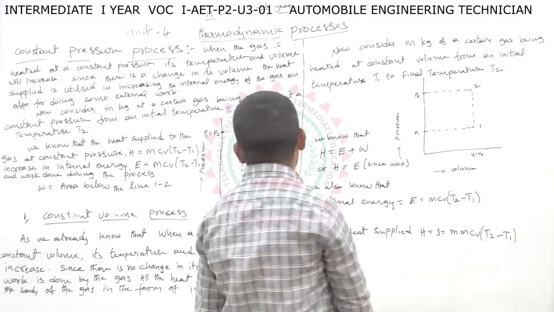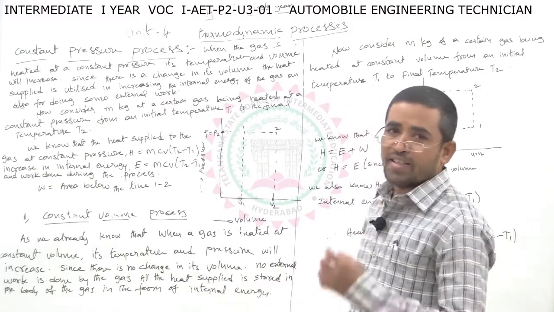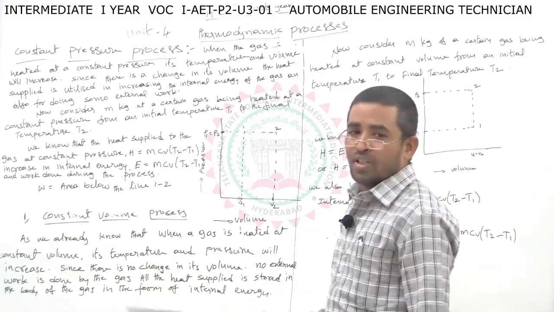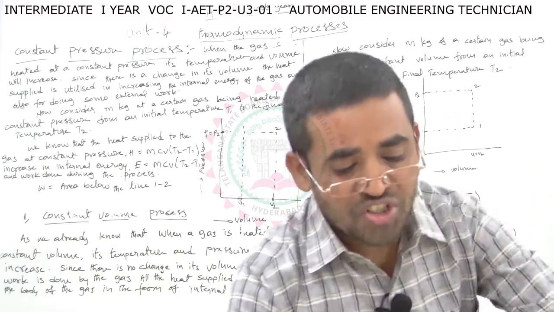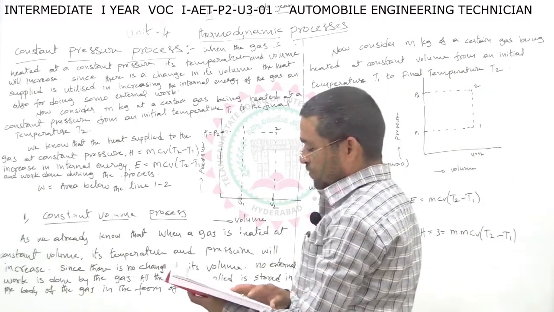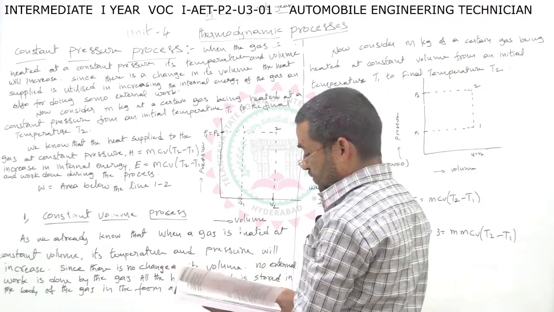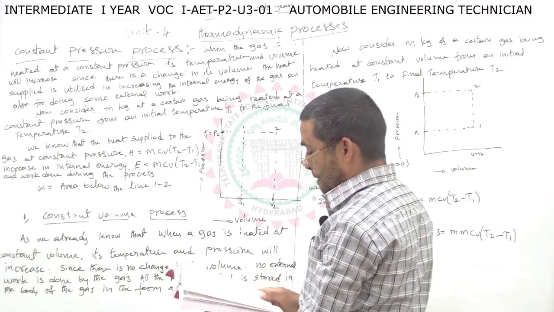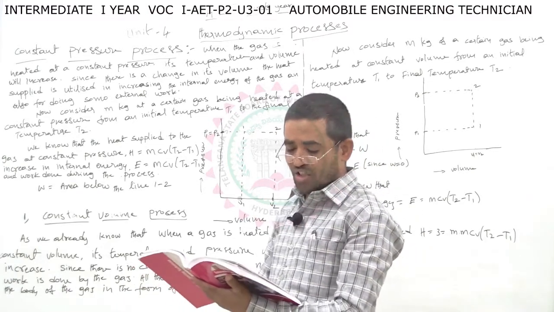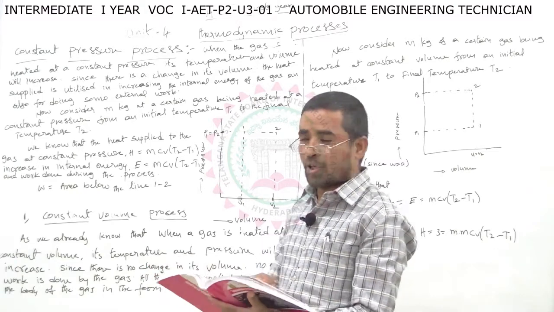These two questions are very important in this lesson: constant volume process and constant pressure process. Short questions and long questions may come. Short questions: define the constant volume process; define the constant pressure process.